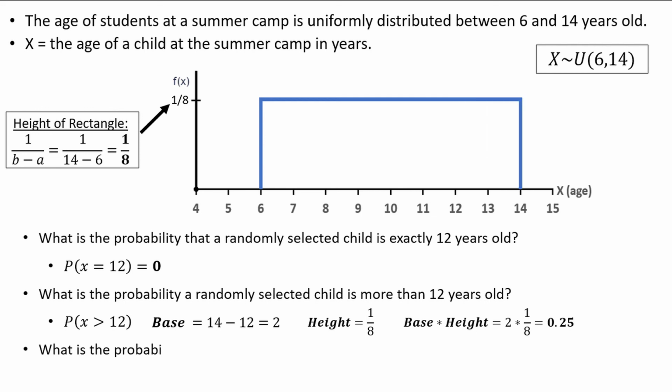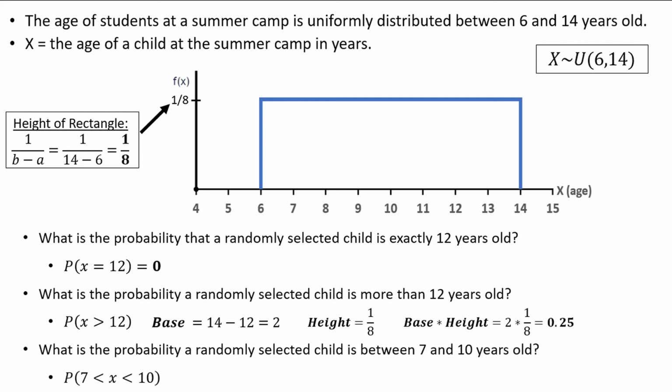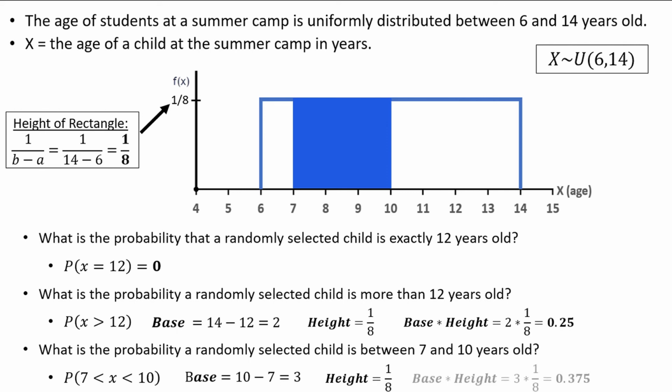What about the probability that a child is between 7 and 10 years old? We write this as the probability 7 is less than x is less than 10. You could also use the less than or equal to signs if you wanted to, but it makes no difference. Here is the area. The base is 10 minus 7, which is equal to 3, and the height is 1/8. The area is base times height, or 3 times 1/8, which is equal to 3/8, or 0.375. The probability that a randomly selected child is between 7 and 10 years old is 37.5%.